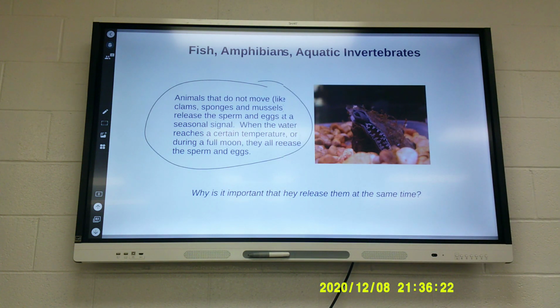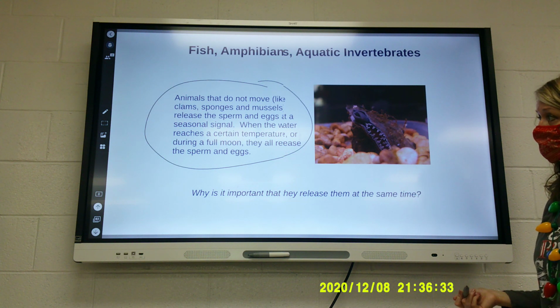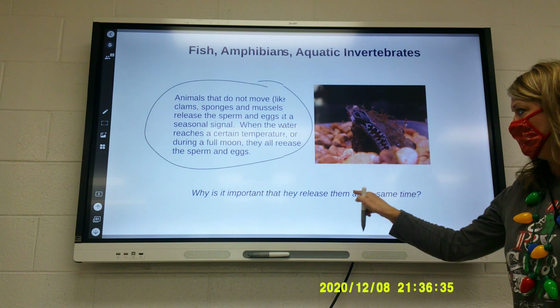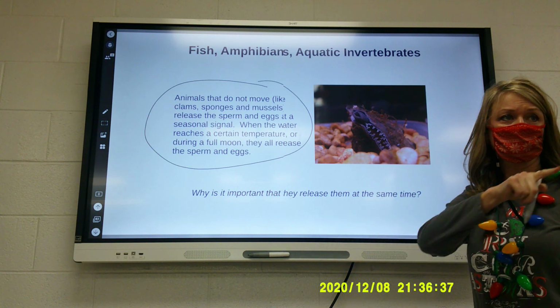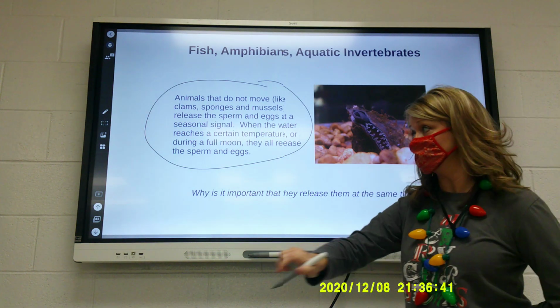So literally when the water is a certain temperature, they just know to release the sperm and egg at that time. When the water reaches a certain temperature or during a full moon, they all release their sperm and eggs. Why is it important for them to release at the same time? So they can all meet at the same time, yes.